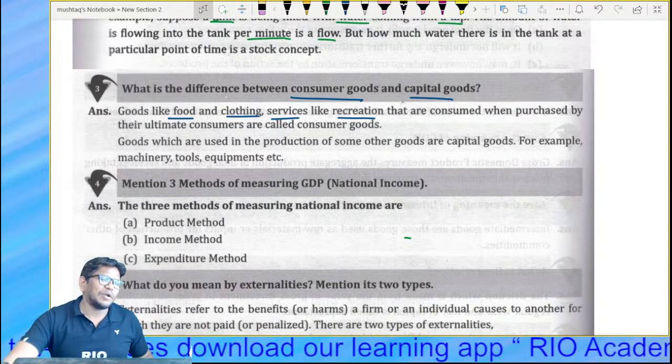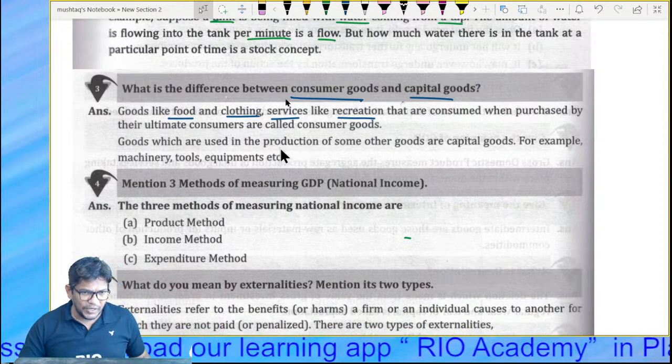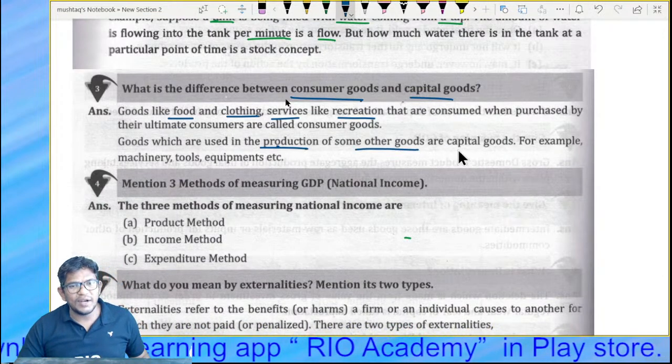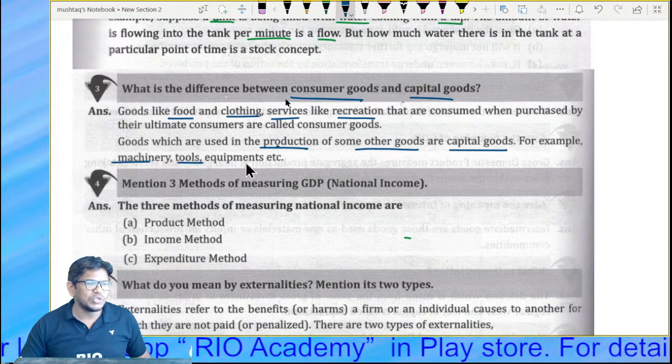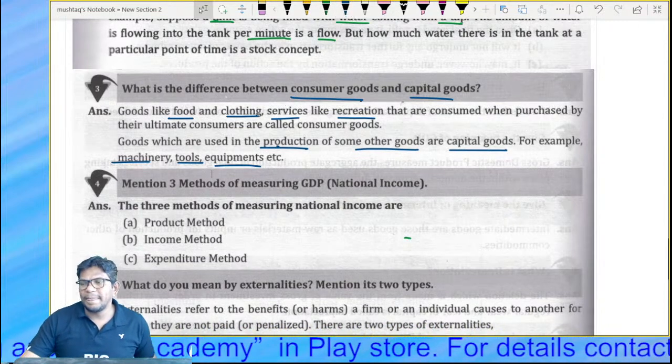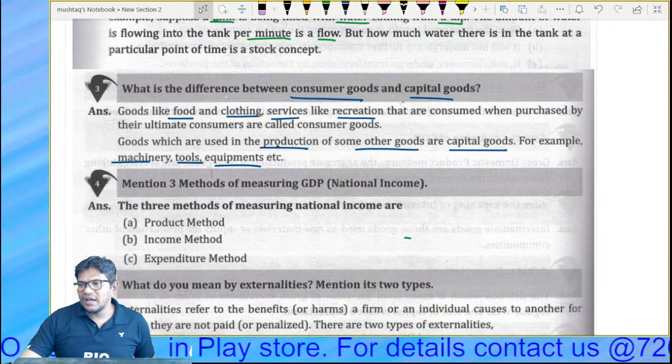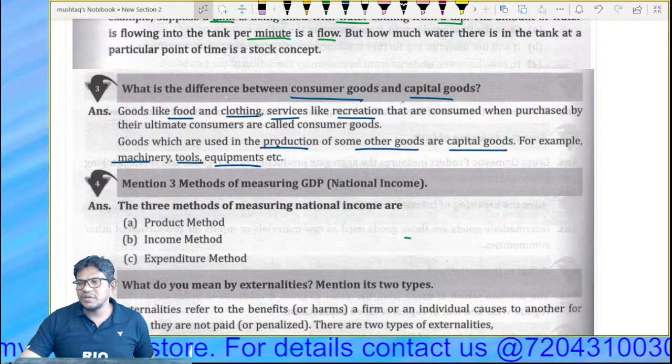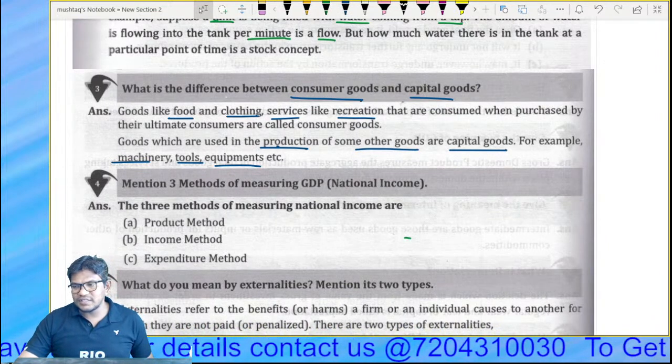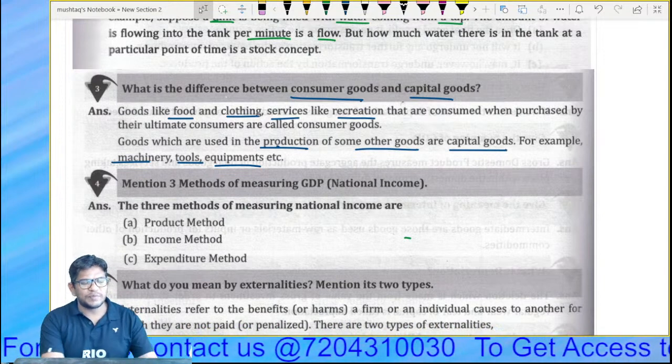That is called capital goods. So goods which are used in the production of other goods are called capital goods. Examples: machineries, tools, equipment. All right, my dear students, understood? If you have any doubt, please ask, because I love to answer all your doubts.